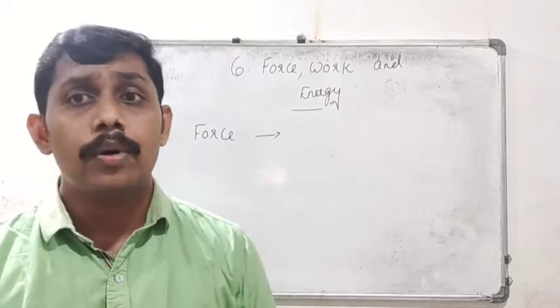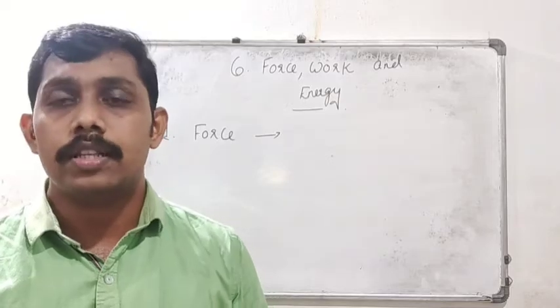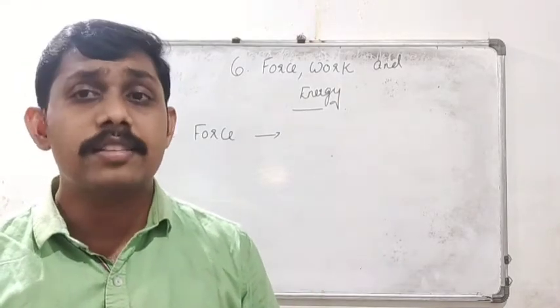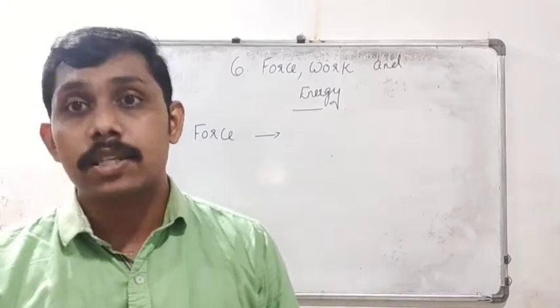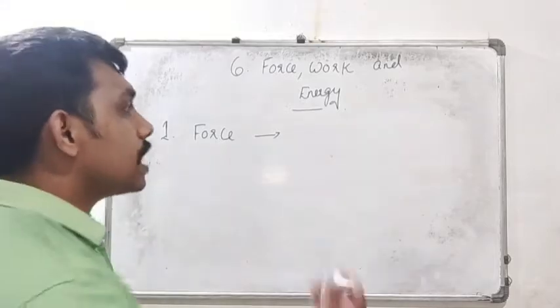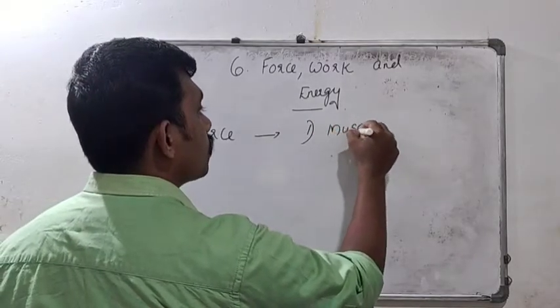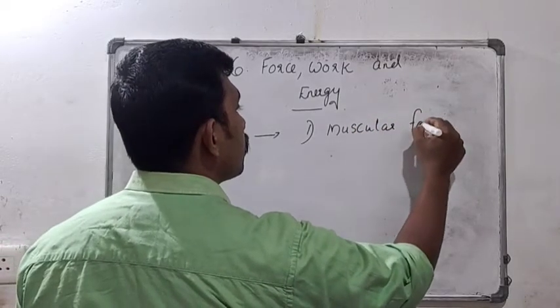Okay, now what are the kinds of force? That means types of force. There are three types of forces. First one is muscular force. So what does it mean?